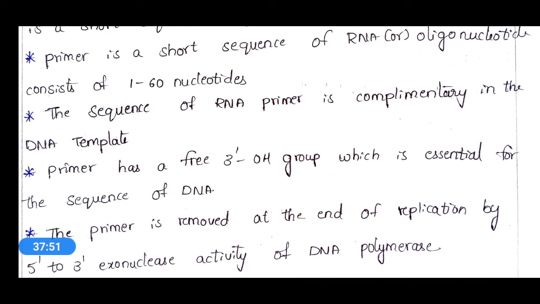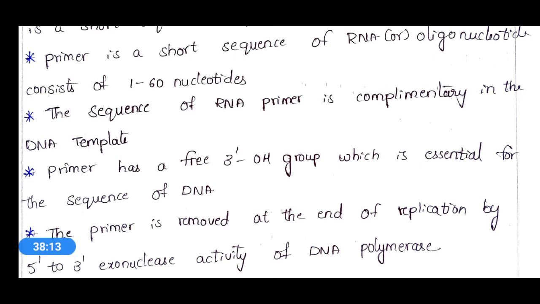Primer is a short sequence of RNA or oligonucleotide consisting of around 1 to 60 nucleotides. That means primer is nothing but an RNA fragment or an oligonucleotide fragment, and it consists of 1 to 60 nucleotides.